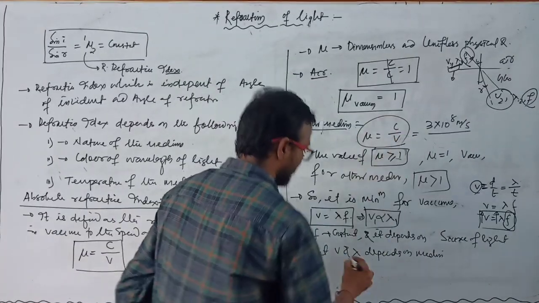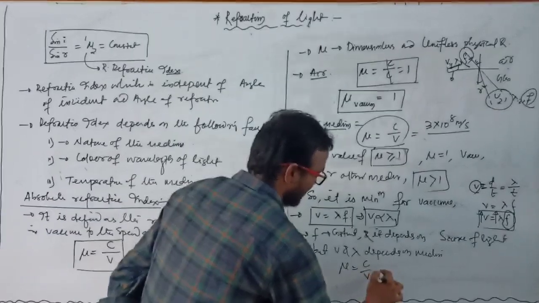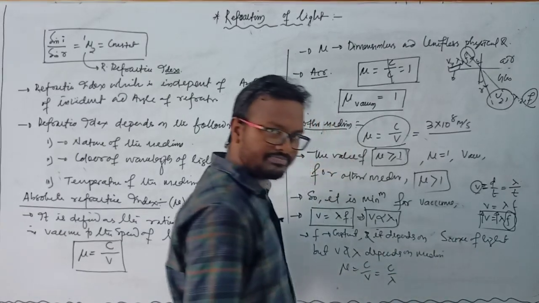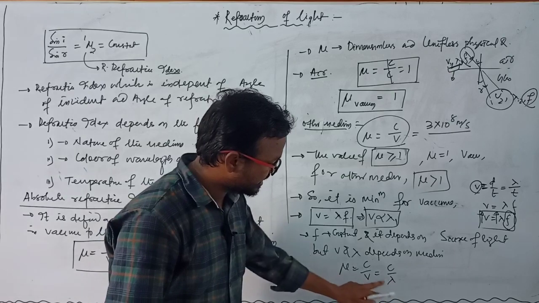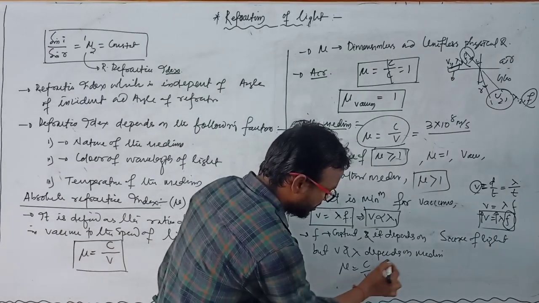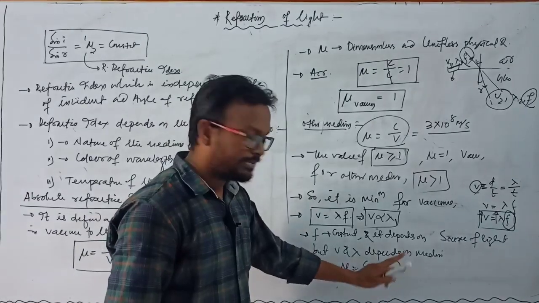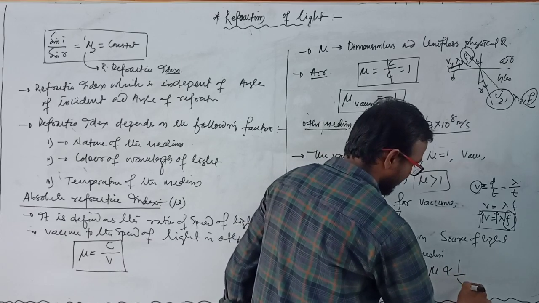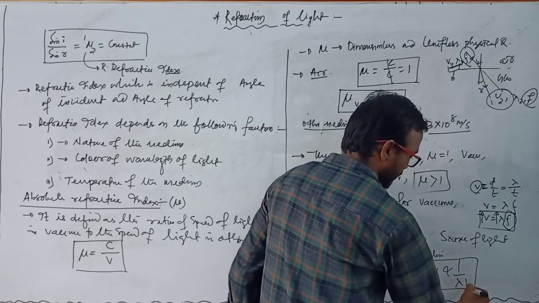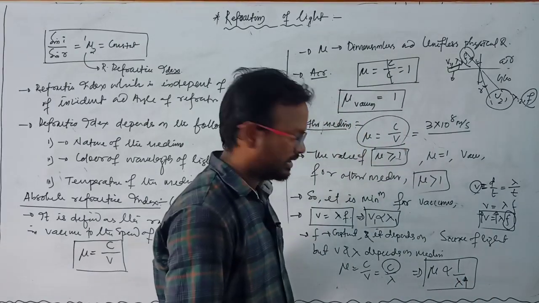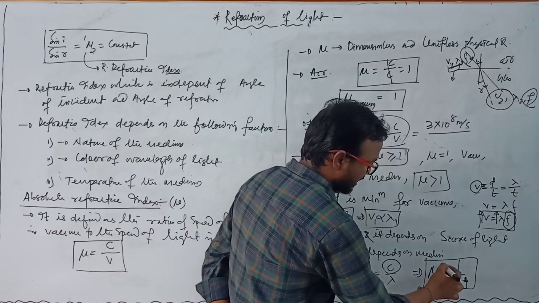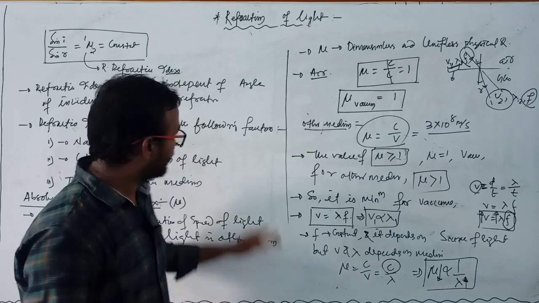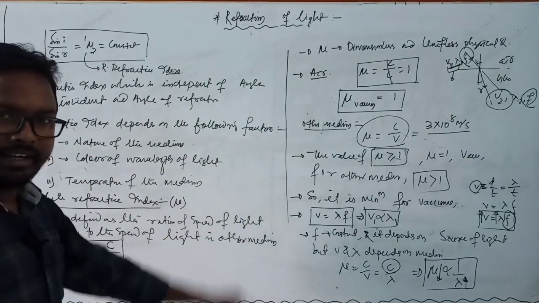If you use this relation in mu equal to c by v, we can write mu equal to c by lambda, because in place of v we can substitute in terms of lambda. Here c is a constant quantity; for vacuum its value never changes. But the refractive index mu is inversely proportional to lambda. If the wavelength of the light increases, then the absolute refractive index of that medium decreases. Clear? This is all about absolute refractive index.